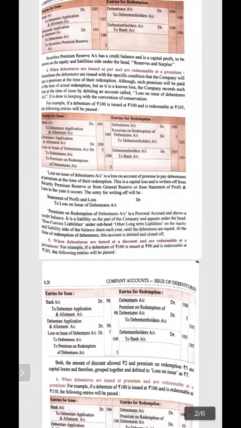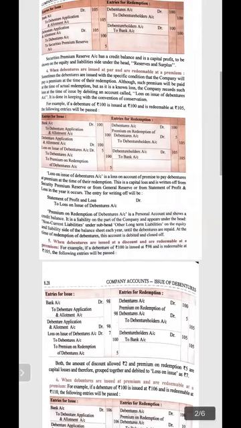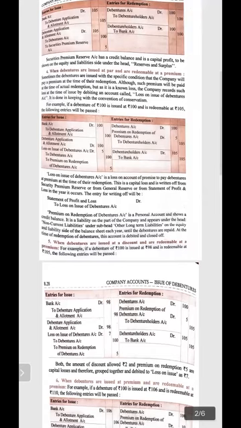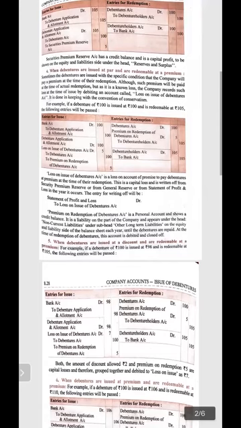The entry will become bank account debit to debenture application and allotment. A 100 rupees debenture is issued at 100 rupees, but it is redeemed at premium, so it affects the entry of the due at the time of issue as well. See, what difference arises? Debenture application and allotment account will be 100 rupees. To debenture, it will be 100.